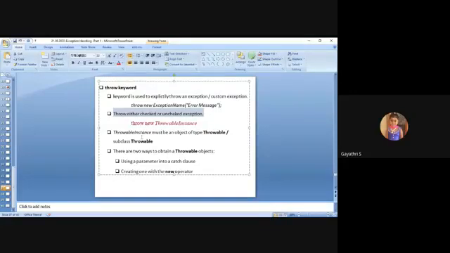See here, throw new throwable instance. This is the instance of the exception. Actually, there are two ways to obtain a throwable object: using the parameter in a catch clause, or using the new operator. Let me move on to the code.